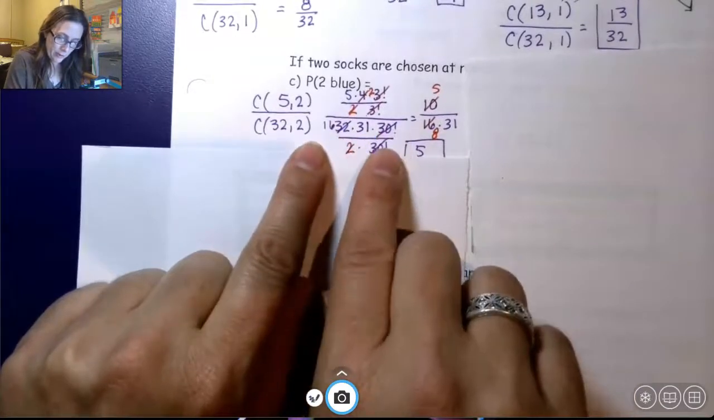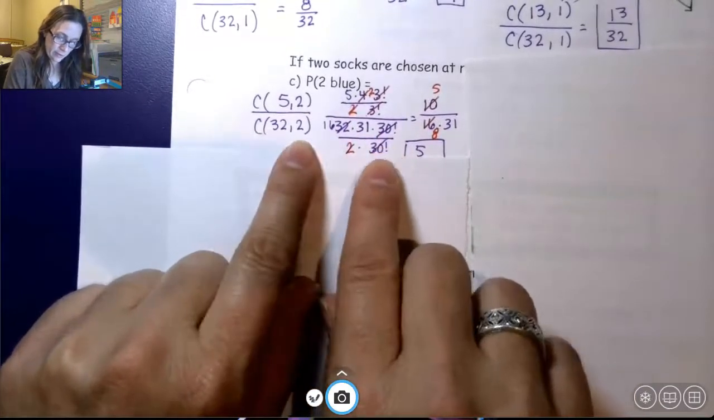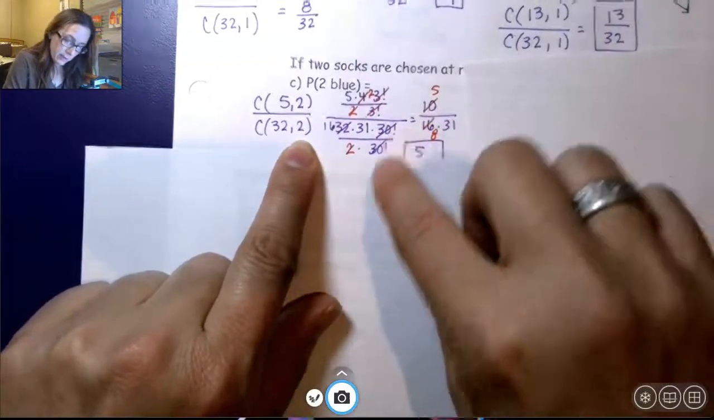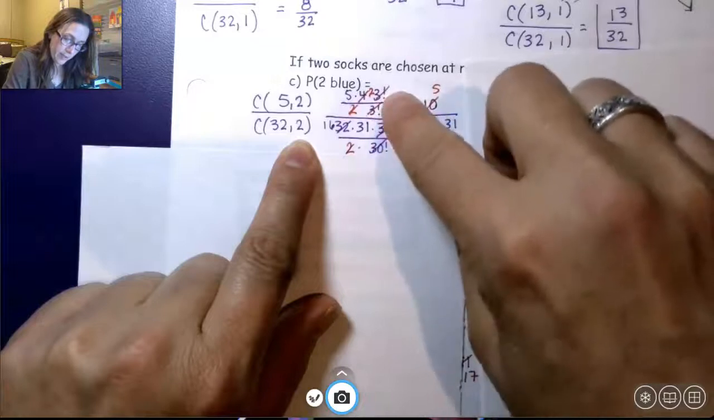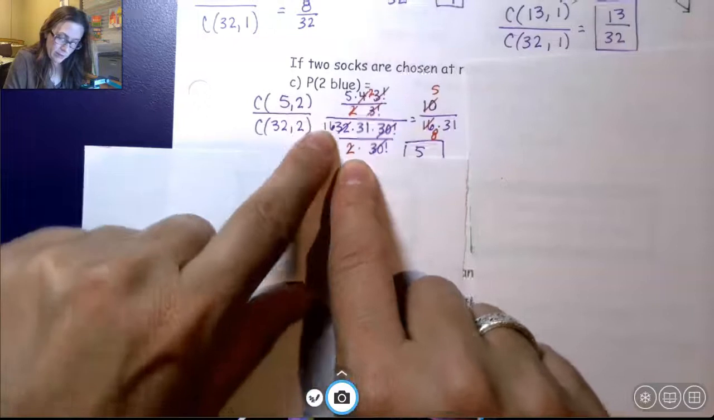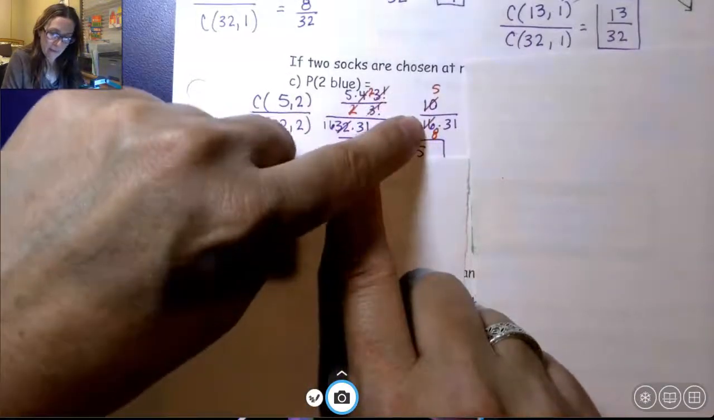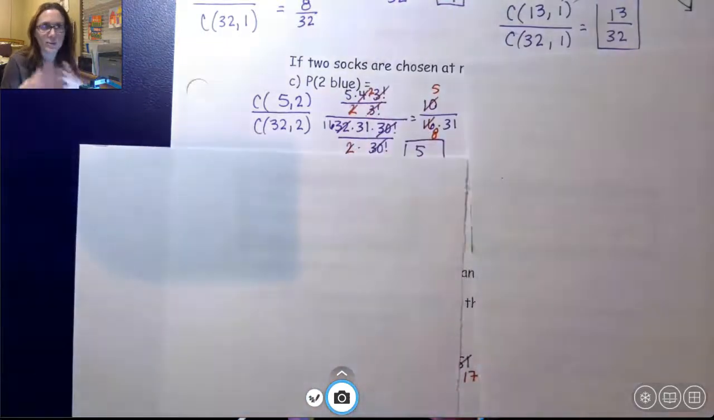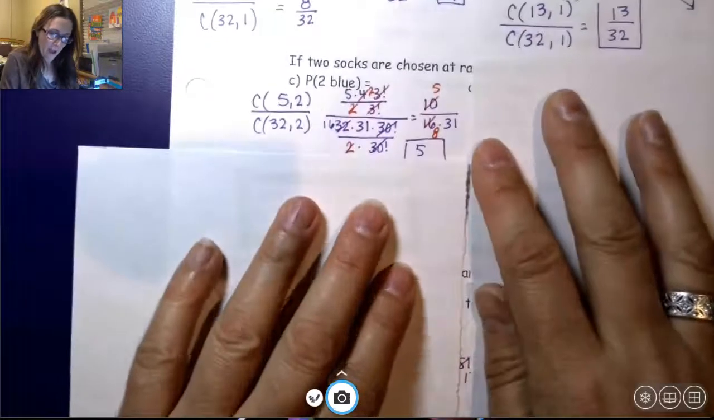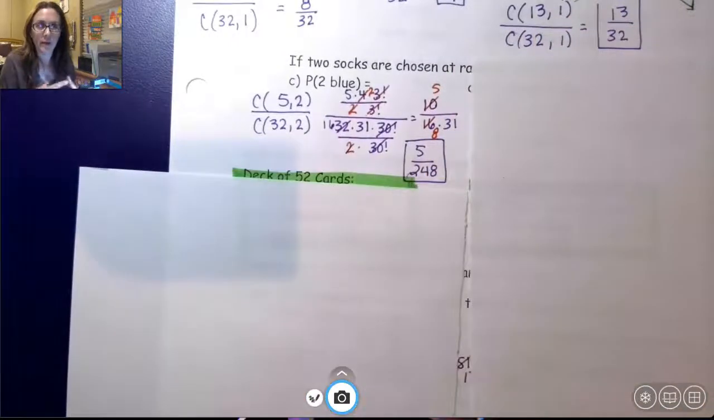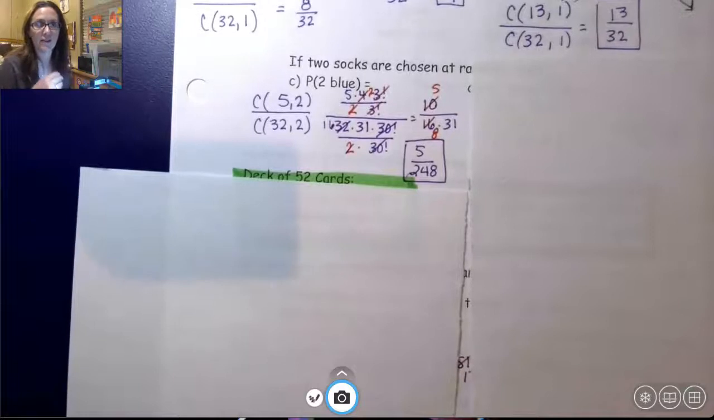32, 31, 30 factorial. 32 minus 2 is 30 factorial over that 2 factorial. So again, 30 factorial will cancel. I simplify a little bit up here. Simplify with this 2 and the 32, I end up with 5 over 16 times 31. Well, 5 and 16 reduce. Just keep reducing everything you can. I end up with 5 over 8 times 31. I get 248. My probability of 2 blue socks is 5 out of every 248 times I draw.